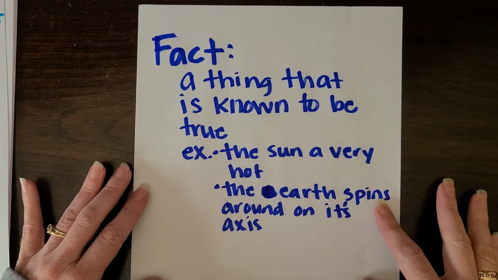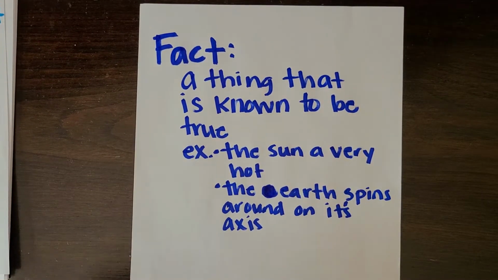So this real quick, a fact is anything that is known to be true. So for instance, the sun is very hot. Everyone knows it's true. That's not something you can argue. It is hot. The earth spins around on its axis. We have determined that that is a true fact. The earth spins around on its axis, and we cannot argue that point. It is a truth. Those are facts, guys. The sky is blue. The grass is green. Those are all facts. Nobody can argue that.